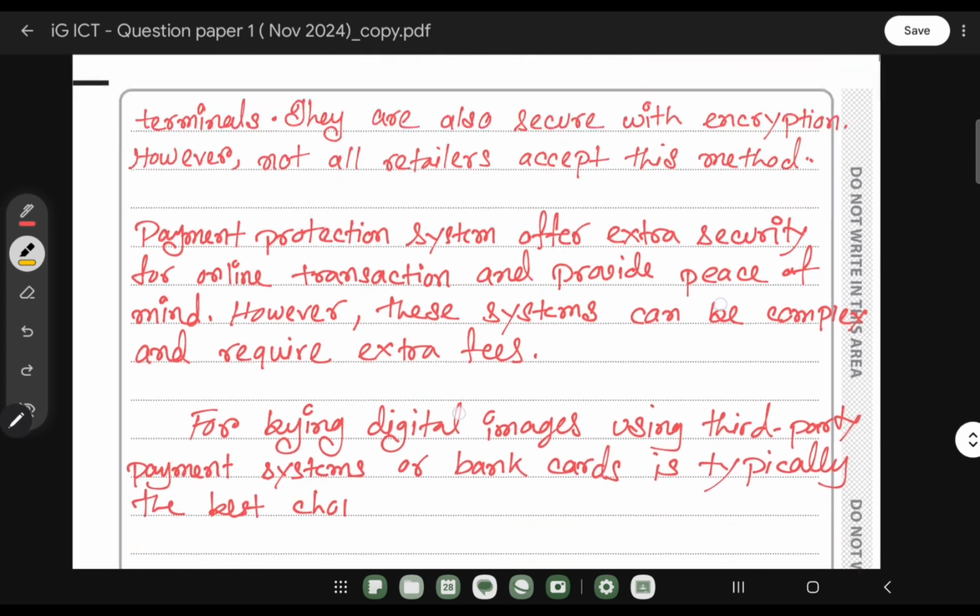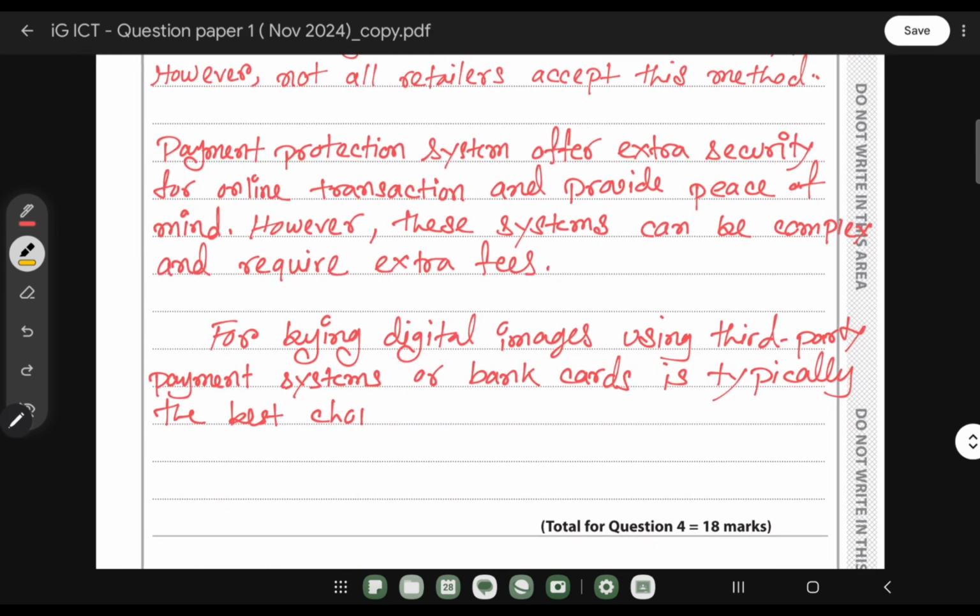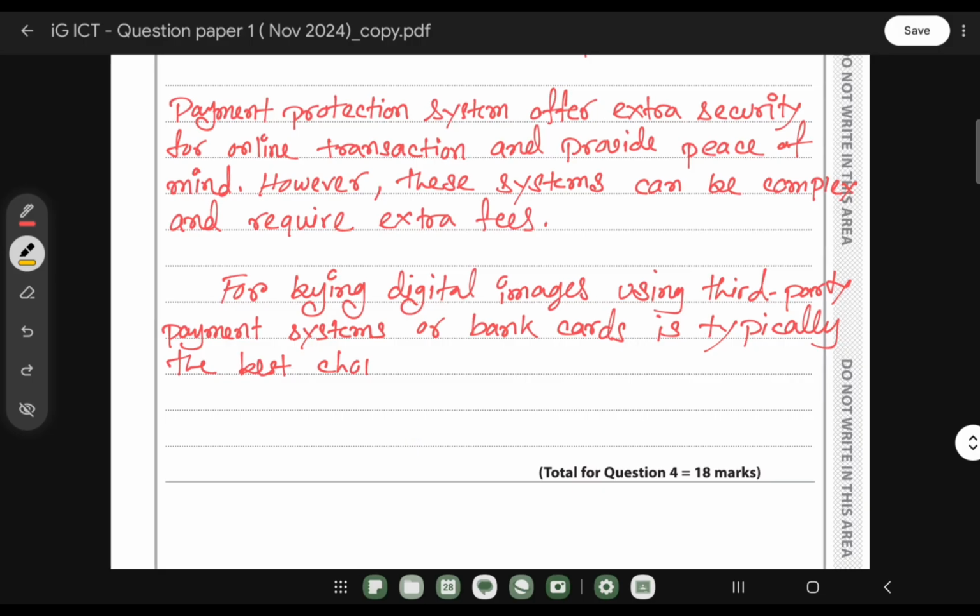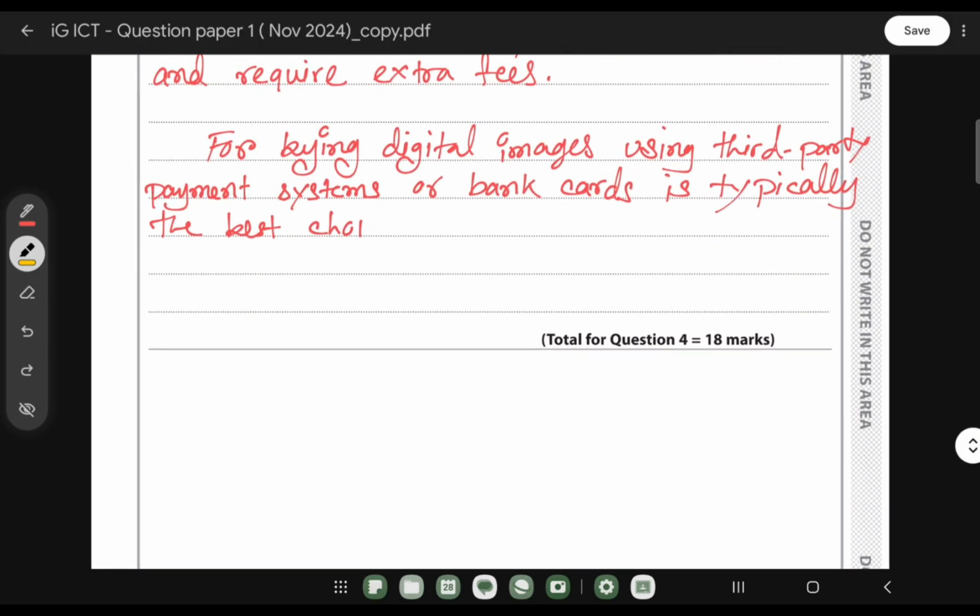Payment protection systems offer extra security for online transactions and provide peace of mind. However, these systems can be complex and require extra fees. So for buying digital images, using a third-party payment system or bank cards is typically the best choice.